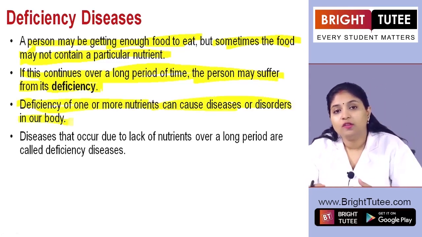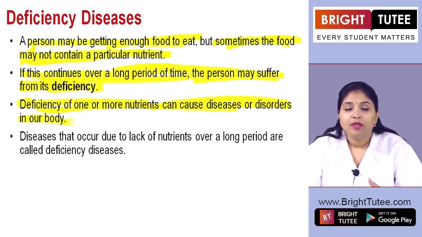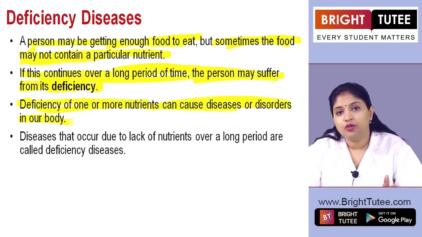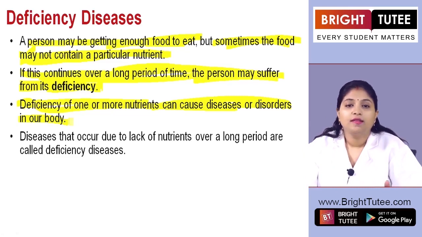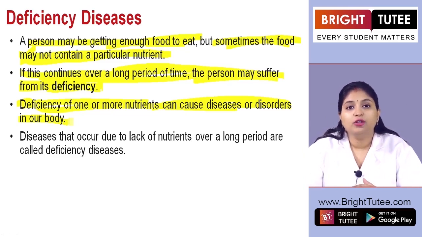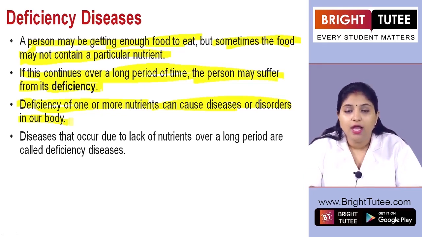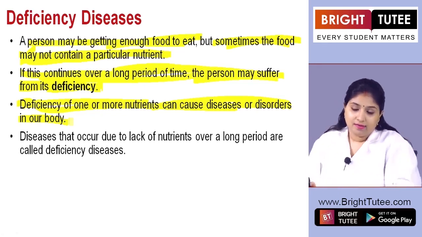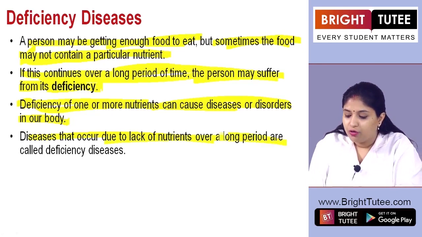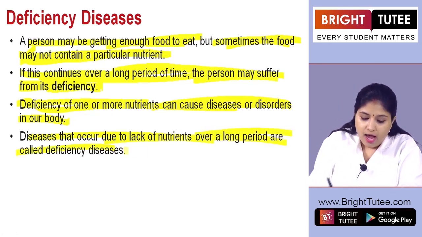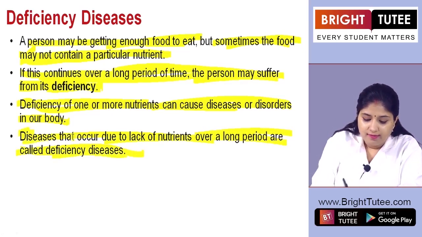So if this deficiency continues for a long time, say a few years, say a person is deficient in protein, this will eventually develop a disease associated with the deficiency of protein, right? So these kinds of diseases that occur due to the lack of nutrients over a long period of time are called deficiency diseases, right?